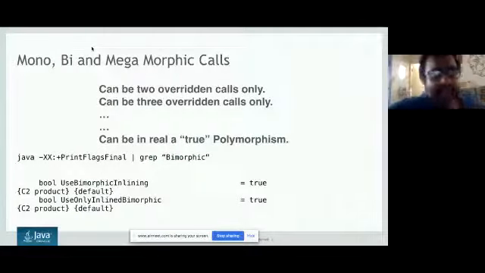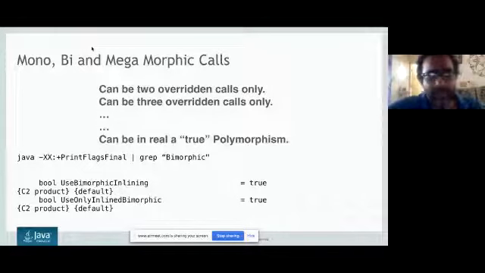Yeah, I have covered here monomorphic calls, bimorphic calls, and megamorphic calls. You can see that we have something called bimorphic calls inlining, true. So when I optimize the polymorphic call to a bimorphic call, we can do inlining of the code also. People who know inlining, good. If you don't know, you can just raise your hand. I expect you to know inlining, so please raise your hand wisely.